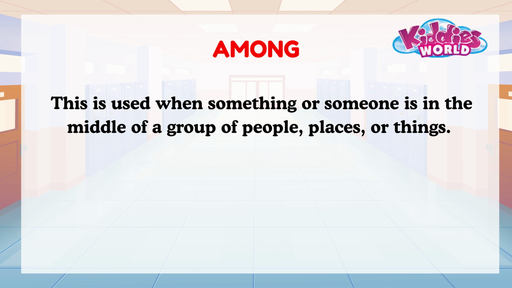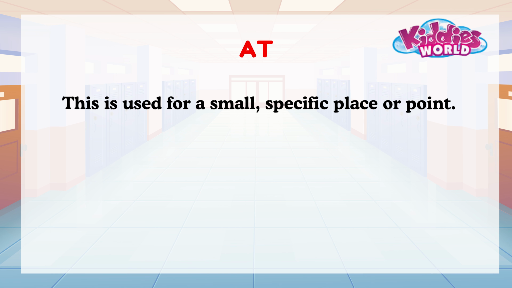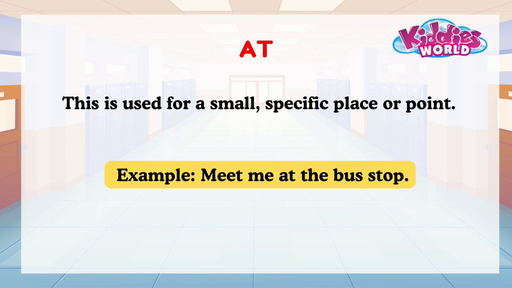Among. This is used when something or someone is in the middle of a group of people, places, or things. Example, she is sitting among her friends. At. This is used for a small, specific place or point. Example, meet me at the bus stop.